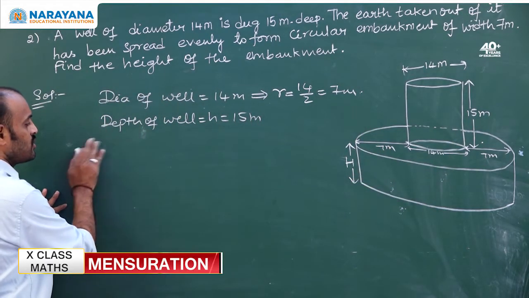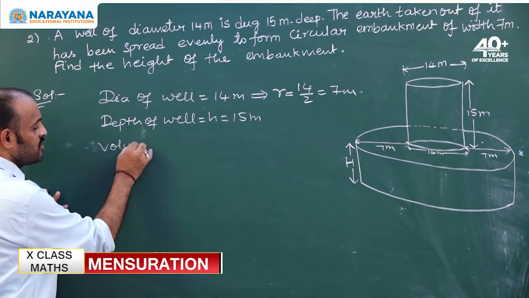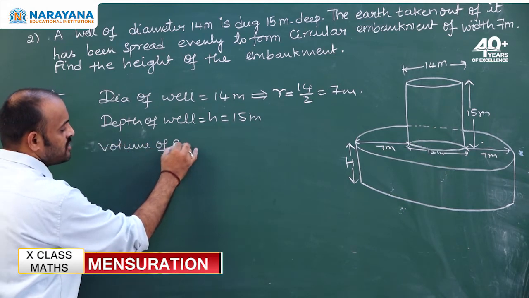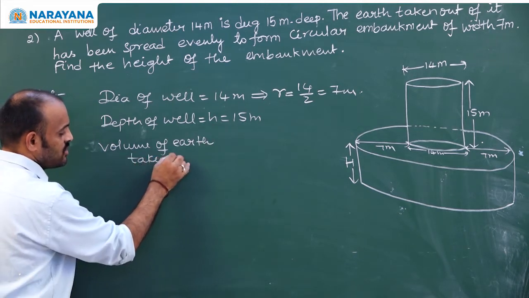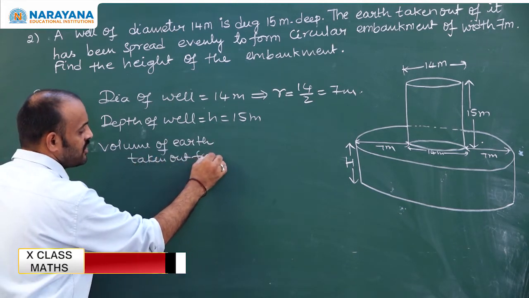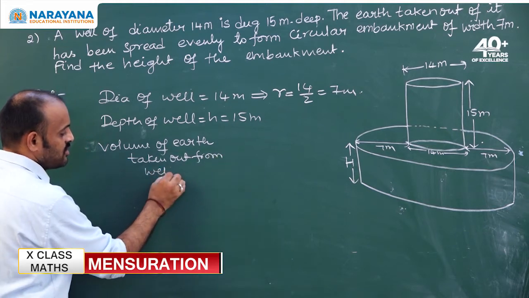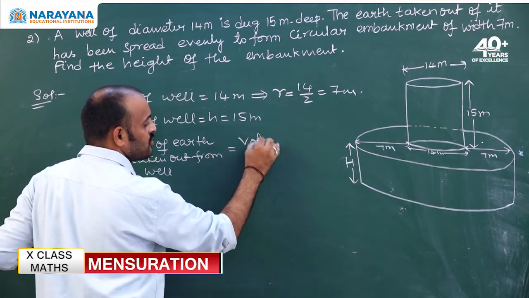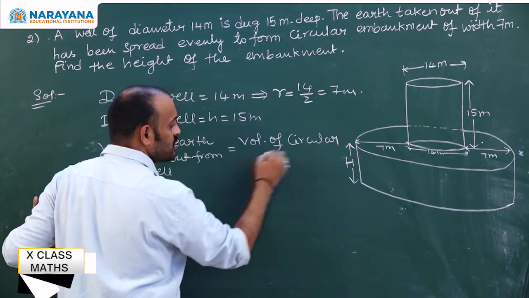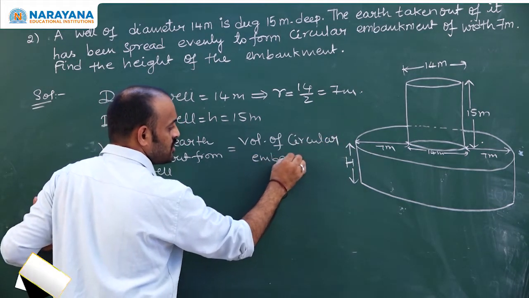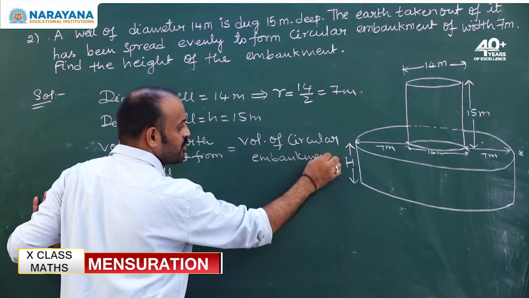So volume of earth taken out from the well is nothing but volume of circular embankment.